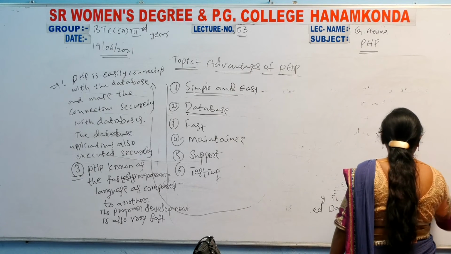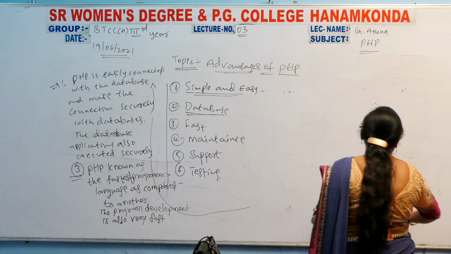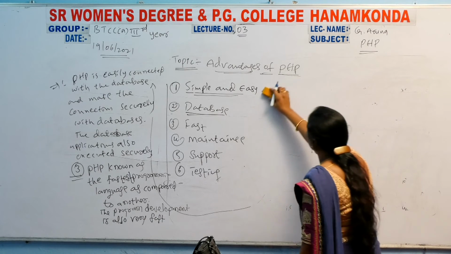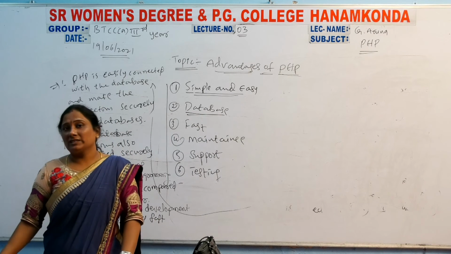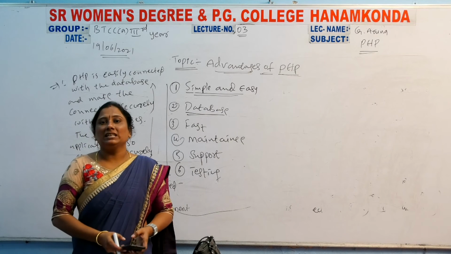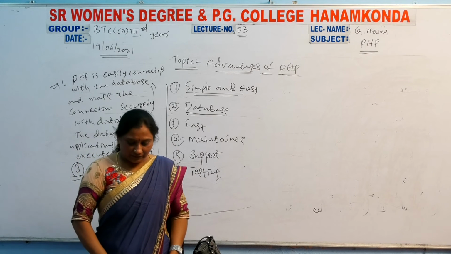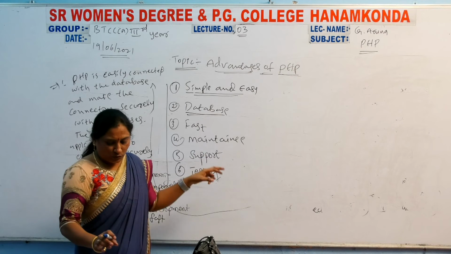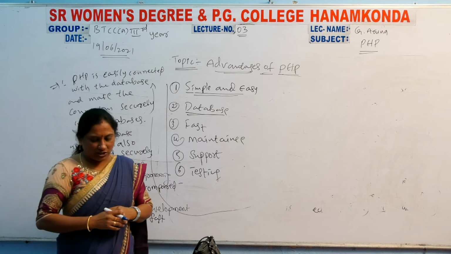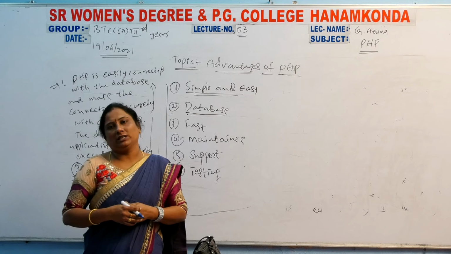So here maintains is a very important advantage. Why? Because PHP maintains. So how can you maintain here? The code will be there, and the programs are executed very fast here. So you can maintain very easily. PHP framework is mainly used to make web application development easier and maintain the code automatically.